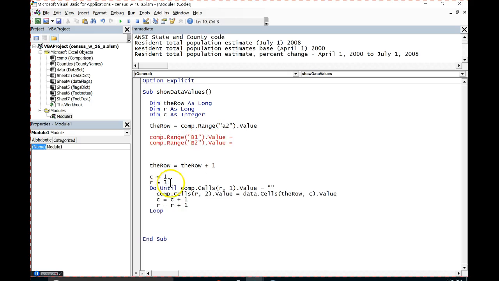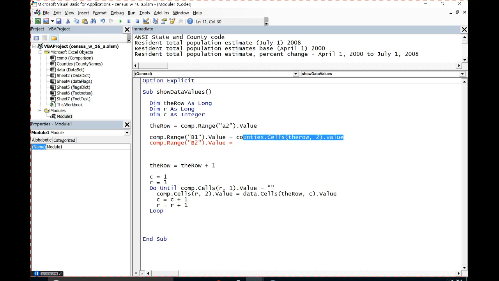And we'll go read those values off of my, let's see, what sheet is it? I've got a sheet called county names. So it's called counties. It's already named counties. So that's going to be the sheet counties dot cells. The row I want is the row. The column I want for that first one is column 2.